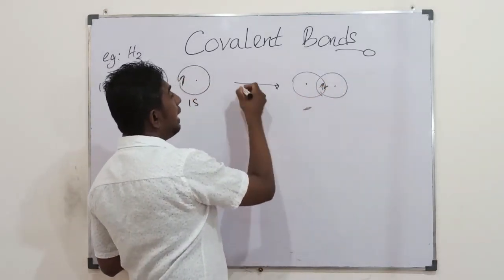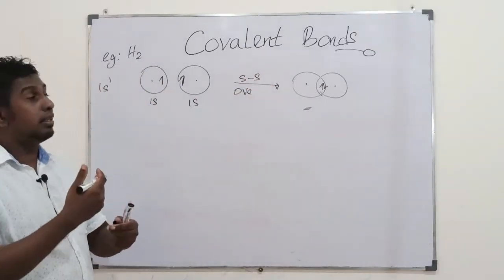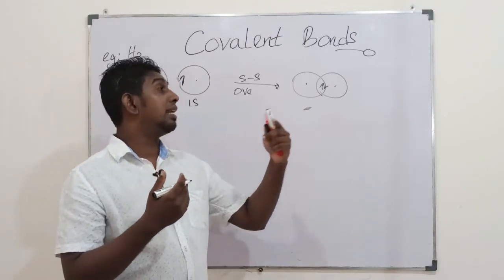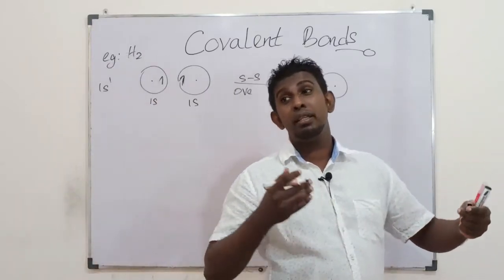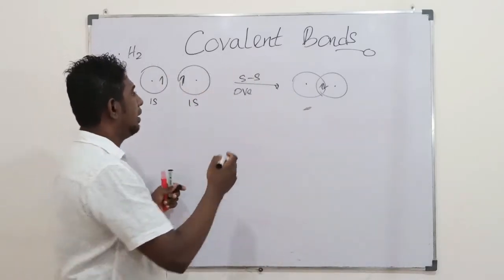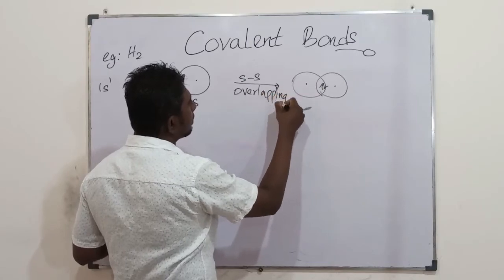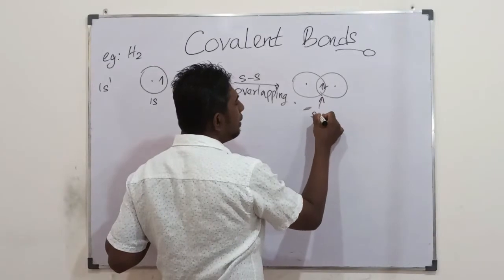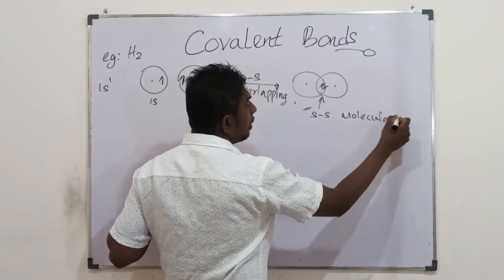It is then ss overlapping. It's one type of overlapping that you could categorize. It has ss overlapping when one s is overlapped with another s of the other atom. So students, the form formed is the ss molecular orbital.